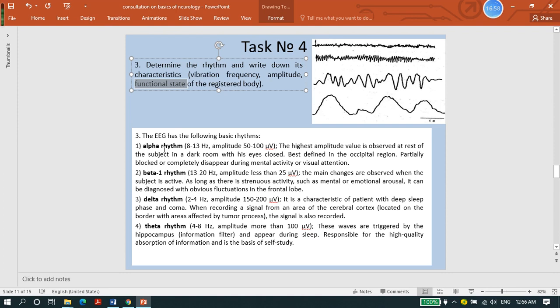If we registered alpha rhythm, it means we have a rest subject, a subject in a dark room with eyes closed but who did not sleep. It is best defined in the occipital region, and it will be blocked or disappear during mental activity or visual attention. So you need to describe its significance, each one.